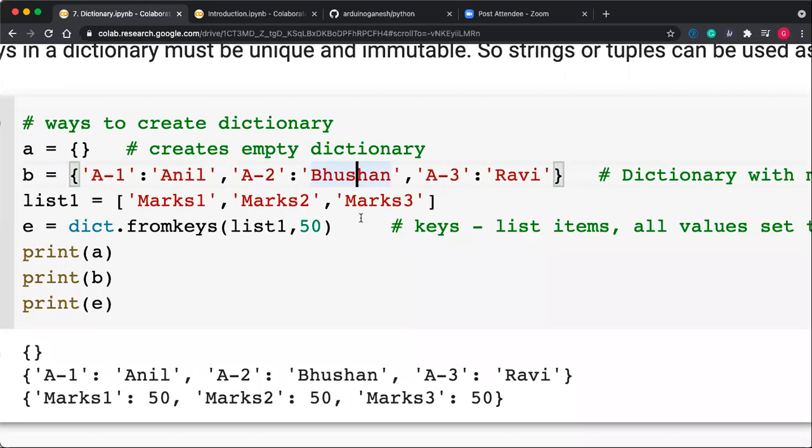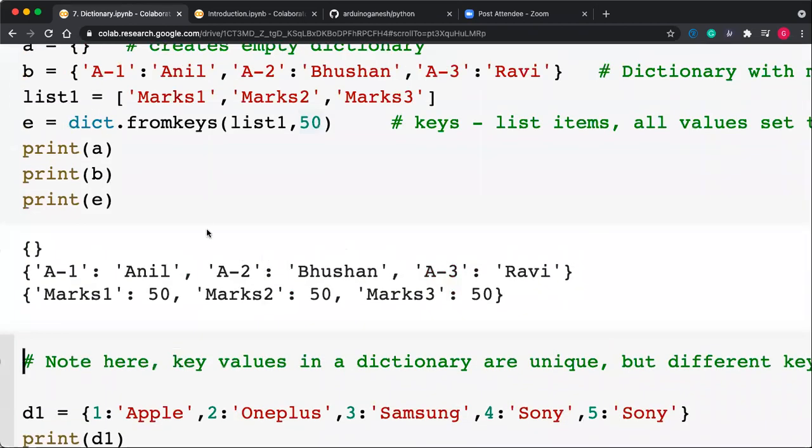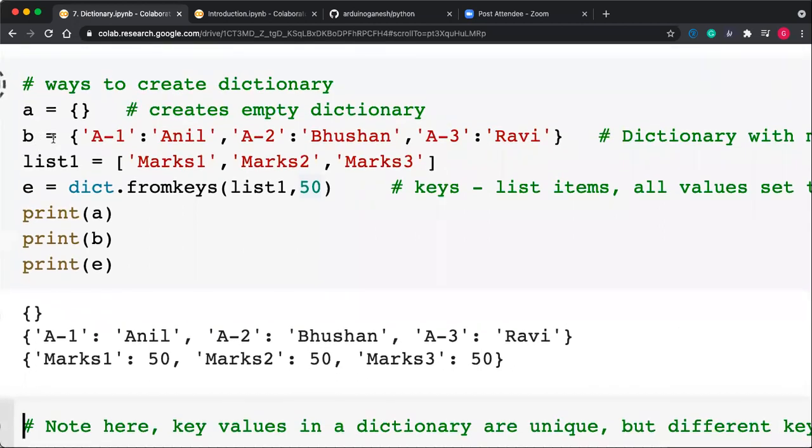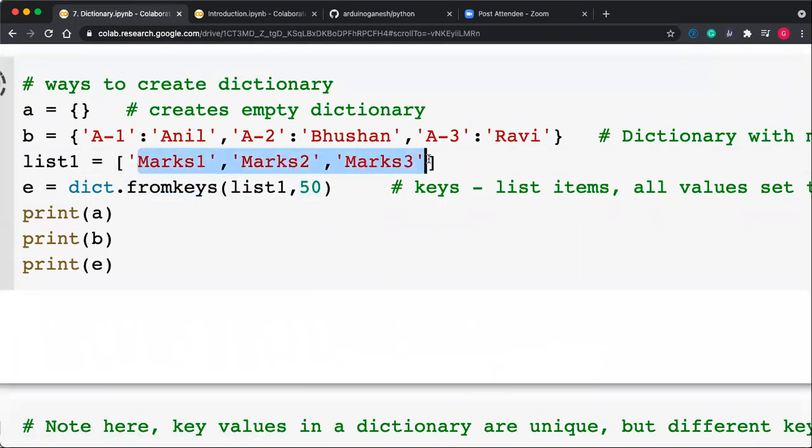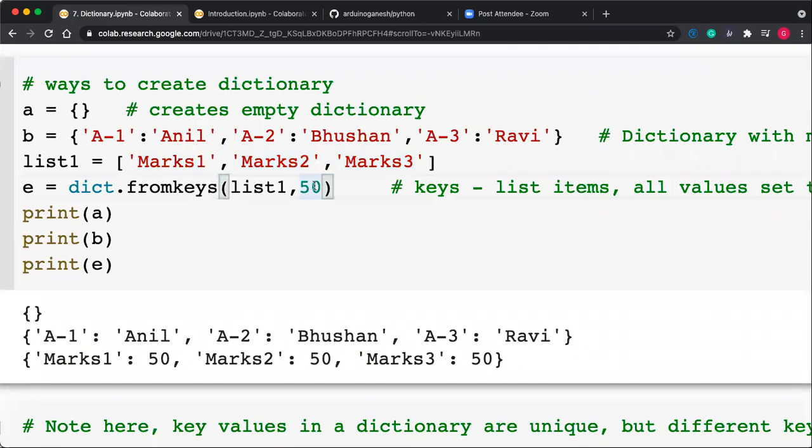Now I'm printing A, and B I'm printing. The third way you can create the dictionary is from keys. The keys are stored as a list somewhere else, and now you want to create a dictionary from those keys.